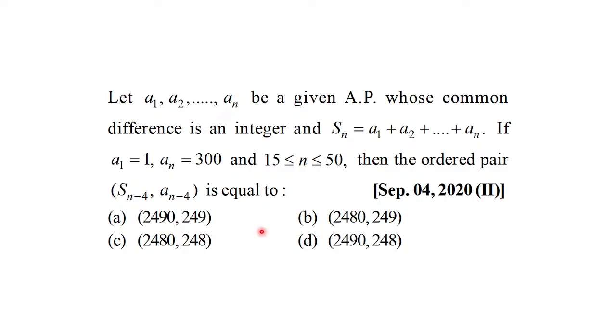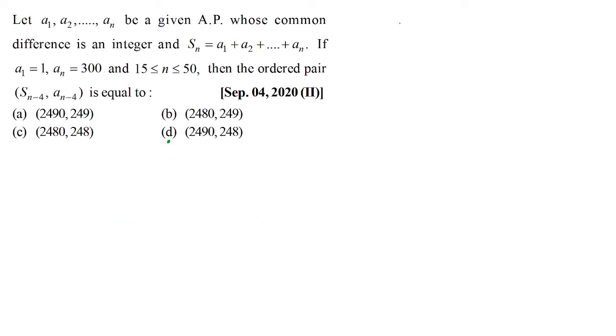So let's solve it. Here the first term is 1 and the nth term is 300. So that will be what? a plus n minus 1 d, my bad. You'll have 1 plus n minus 1, d.